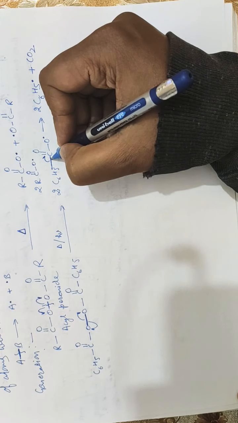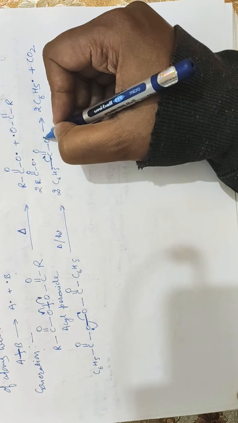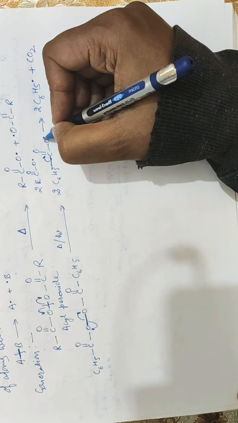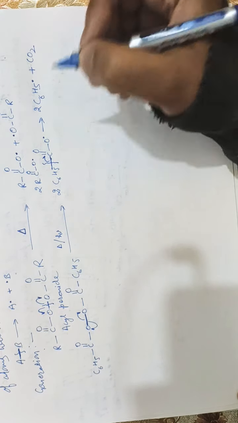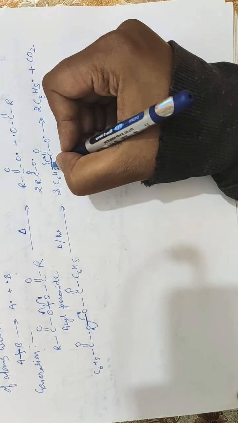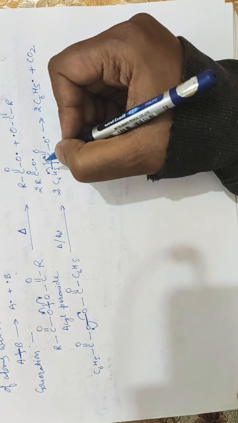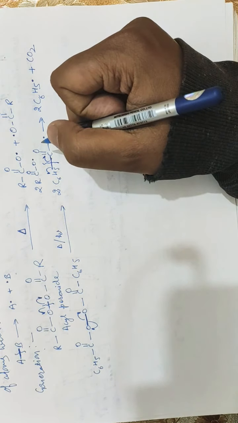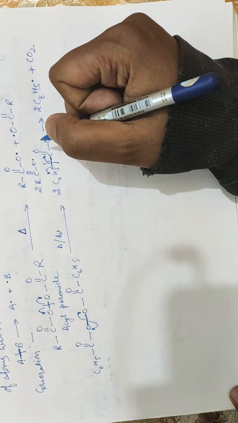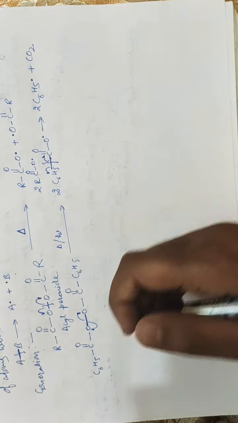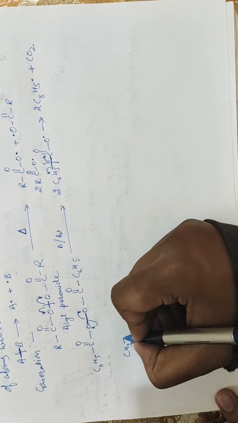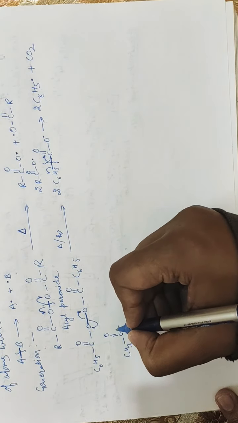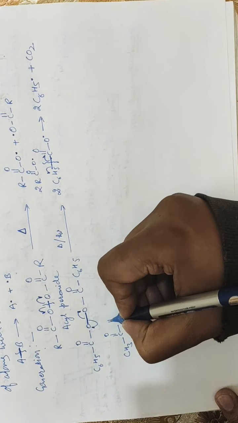One electron comes from this bond and one electron from this oxygen, and they combine with each other to form carbon dioxide, and the bond gets broken at this point. So this is the formation of the free radical. Next is diacetyl, CH3 C double bond O, C double bond O, CH3.